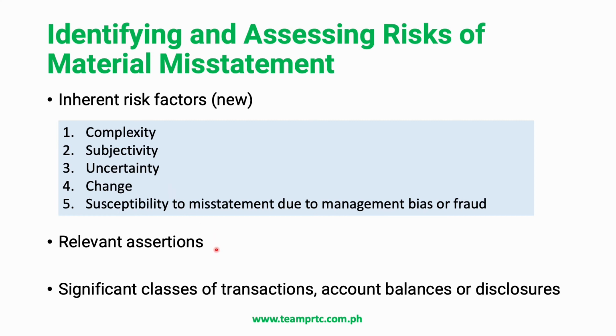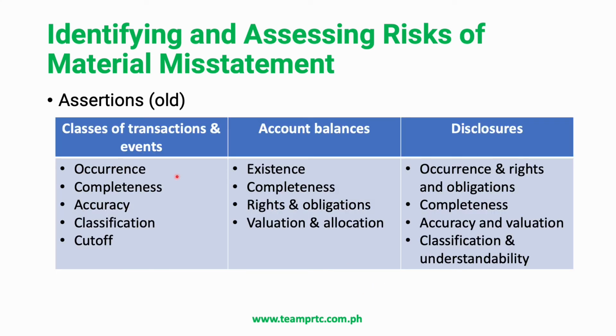The PSA 315 also revised the definition of relevant assertions and significant classes of transactions, account balances, or disclosures. In the past, we had these categories of assertions: classes of transactions and events, account balances, and disclosures.